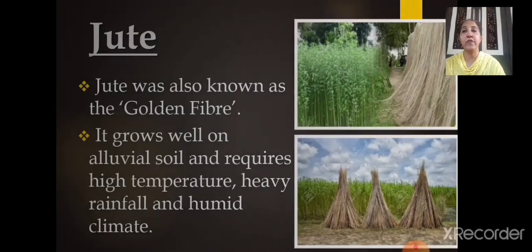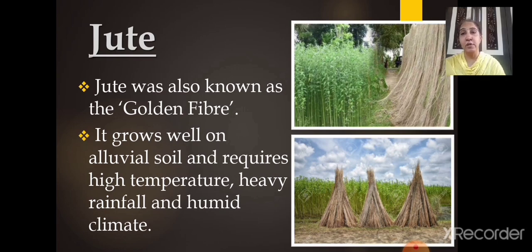Now the next crop that we are going to learn here is jute. You all have heard about jute. Many of us use jute bags, right? Jute is also known as the golden fiber. If you talk about jute bags, the color of that gives you a golden touch, golden effect, right? That is the reason it is called the golden fiber. It grows well on alluvial soil and it requires very high temperature, heavy rainfall and humid climate.